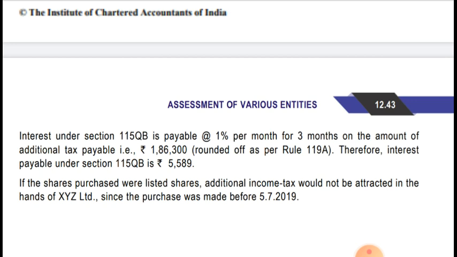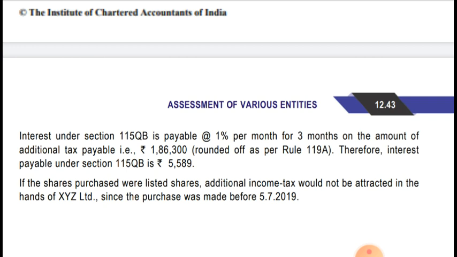But the amendment is applicable with effect from 5th July 2019. So as the transaction took place before 5th July 2019, it will not be applicable to a listed company.